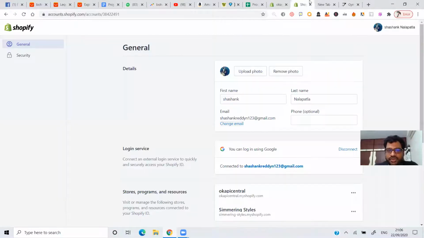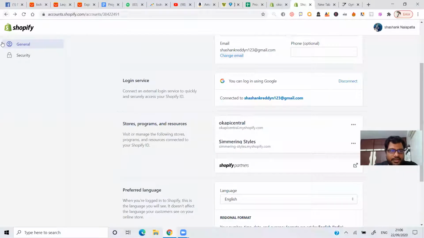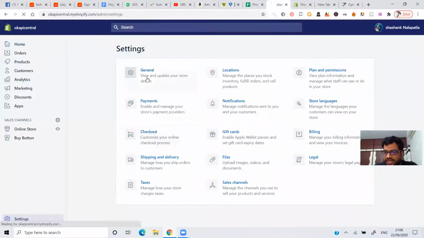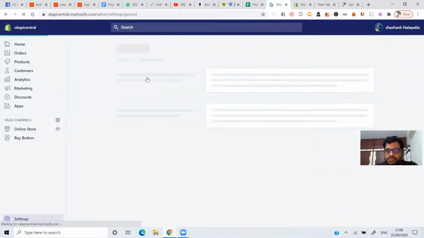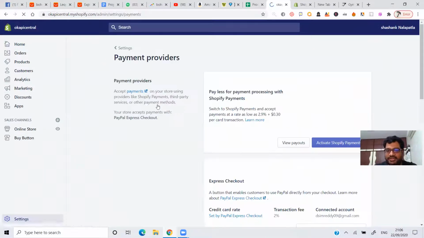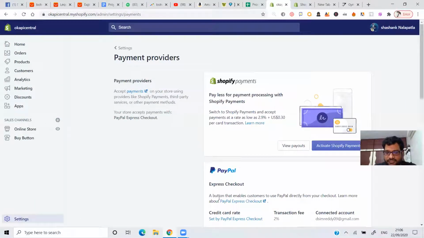Yes, one more question from PayPal name. What should be the name? Okay, for PayPal, you got a question. So what you can do is just go to your Shopify store. Go back. Okay, let me go here. Go to settings here. If you wanted to send an invoice to the customer, right? Just go to general here. Okay, you're asking about PayPal. You should go to your PayPal account and do that, man. You should log into your PayPal account and do it. It will ask you the store name. Just give the store name there. That's it.